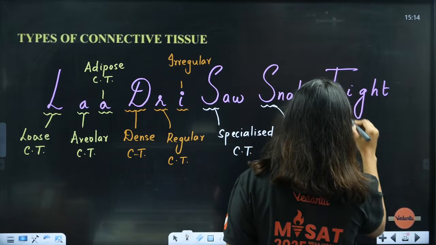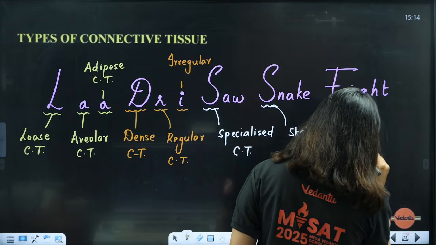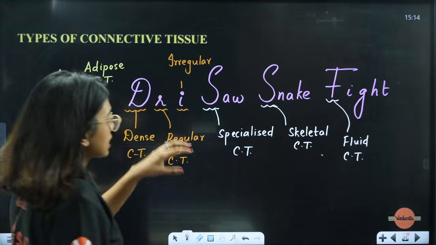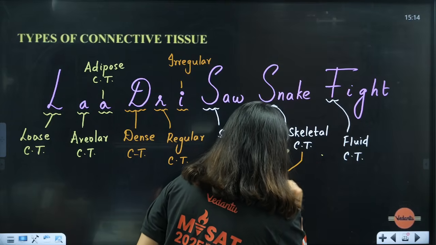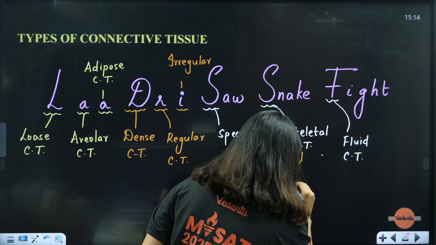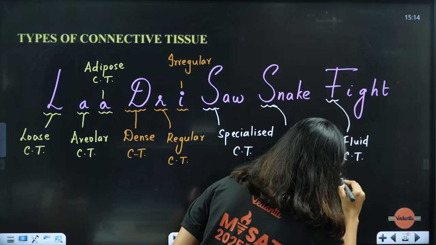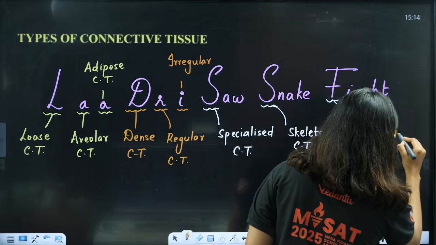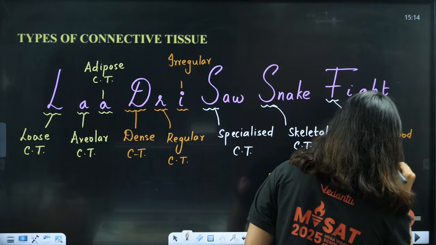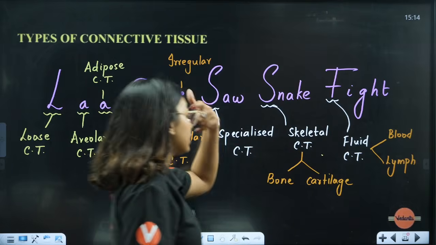Then, fight, fluid connective tissue. So skeletal connective tissue, you will have bone and cartilage to study here. Bone and cartilage. Here in fluid, blood and lymph. Okay, done? Is this clear?